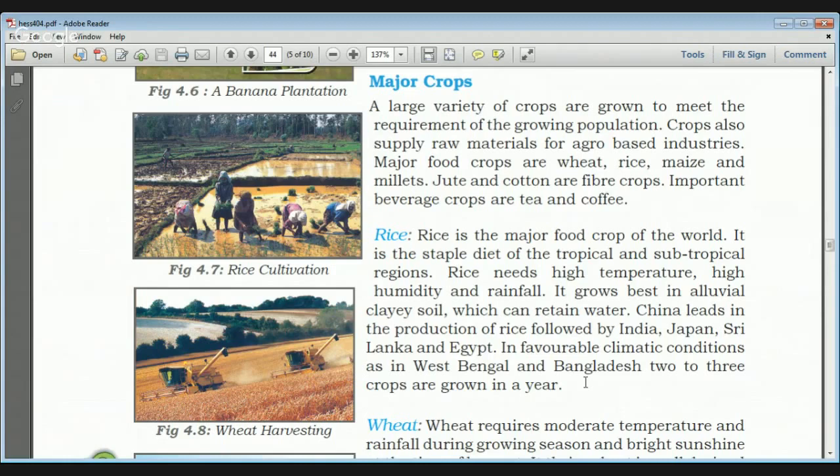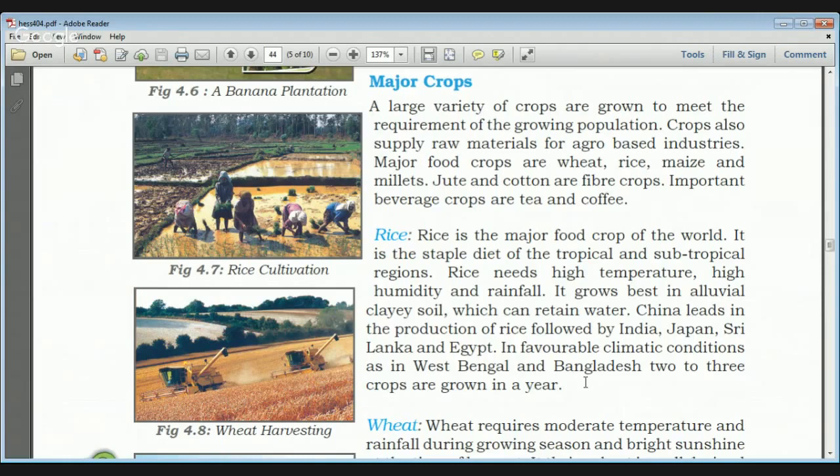Although the northwest does not have major monsoon rainfall, because of the developed irrigation system, Punjab, Haryana, and western UP are the major producers of rice.